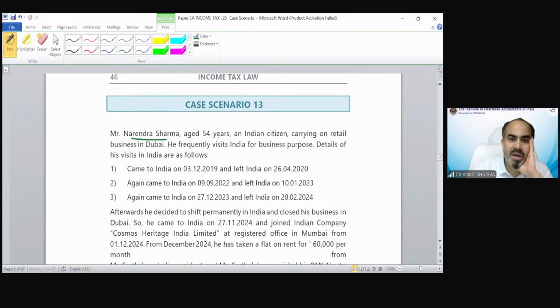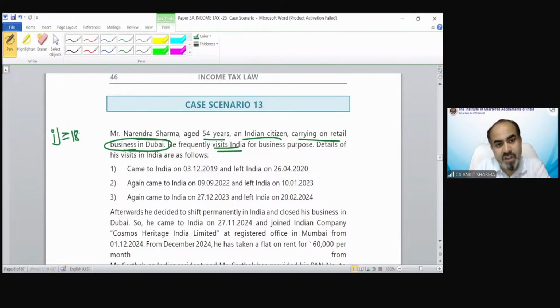Narendra Sharma, age 54 years, an Indian citizen, carrying on retail business in Dubai. So he resides in Dubai. He frequently visits India. Because he is a citizen of India and visiting India, the first condition of 182 days would be applicable. The 60 days condition would not be applicable if his income from Indian sources is exceeding 15 lakh rupees.